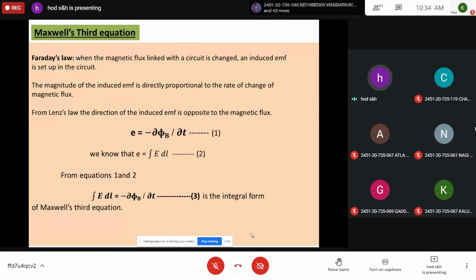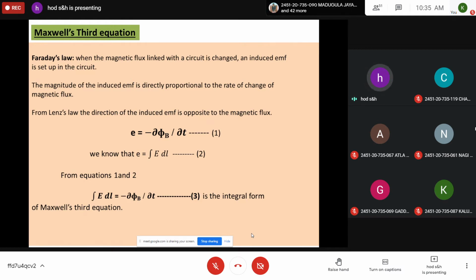Before going to Maxwell's third equation, which describes Faraday's law, you should understand what Faraday's law actually is. I think you have studied Faraday's law in intermediate, CBCS, 11th or 10th standard. According to Faraday's law, when the magnetic flux linked with the circuit is changed, an induced EMF is produced in the circuit. So as I said, it is a varying field. You are changing the magnetic field and some EMF, an electric field, is produced.